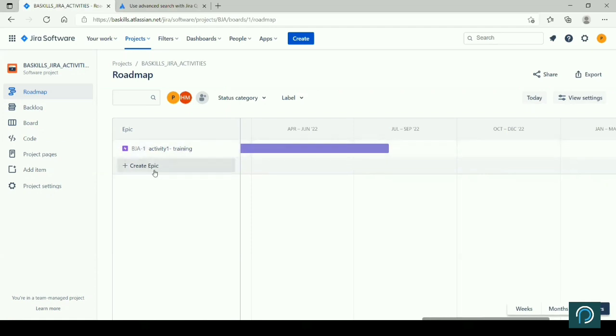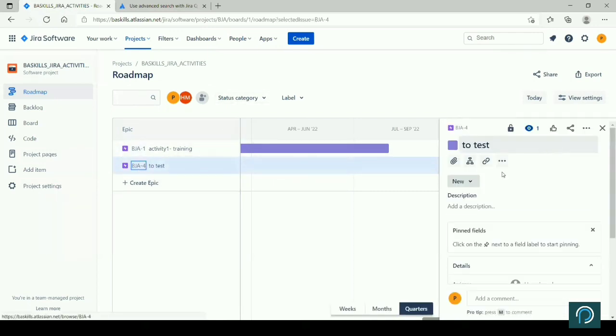You can do it from here also. Let's do it from here. It's a quick creation. So you quickly create, and then you keep on adding stories within it, tasks within it, and all that. You can keep on creating quick epics, and you can edit that epic and add more information to it.